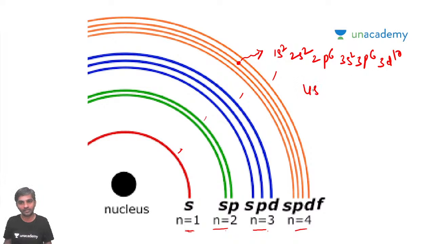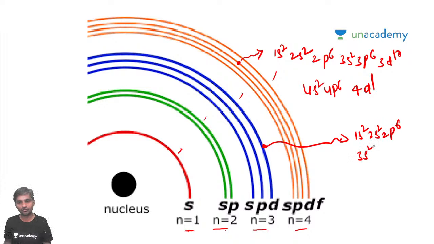Then 4s2, 4p6, then 4d1. So this is the electronic configuration of an electron present here. If the electron is present here, we can simply write 1s2, 2s2, 2p6, 3s2, 3p6, 3d1.